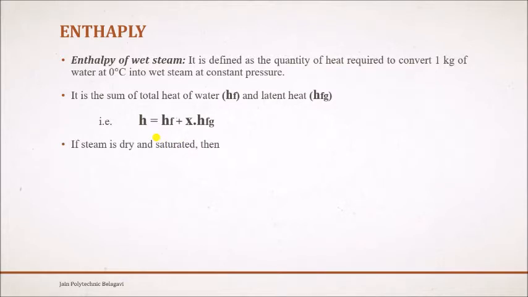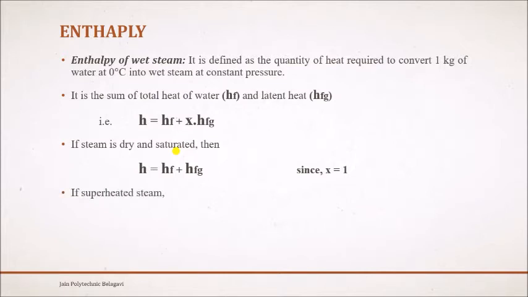We'll see the same formula if it is dry saturated steam. So what happens during dry saturated steam? The dryness fraction will be 1. Hence the enthalpy of dry saturated steam, or we can say just dry steam, will be H is equal to Hf plus Hfg, because X is equal to 1.